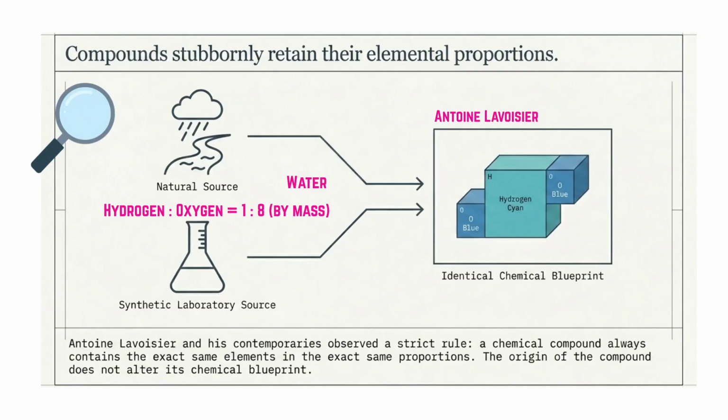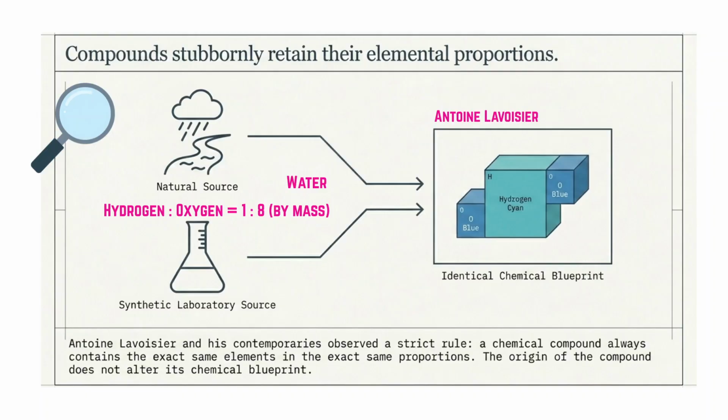Here comes the interesting part. Scientists observed something more. In any compound, elements are always present in a fixed ratio by mass. That is the law of constant proportions.